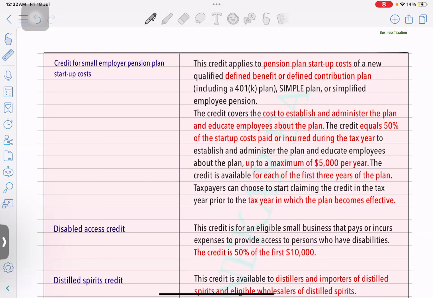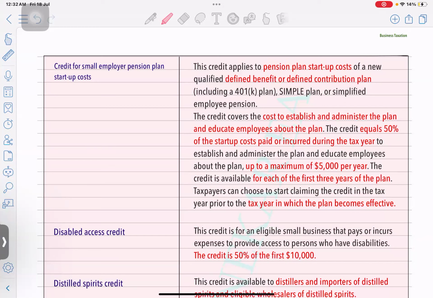Here this credit applies to pension plan startup cost of a new qualified defined benefit or defined contribution. Right now only we saw, right, defined benefit, defined contribution. If these two plans you are setting up for your employees, or a pension plan, including 401k plan, simple plan, or simplified employee pension, the credit is going to cover all the cost, administration related, all the cost which you have paid to set up this plan.